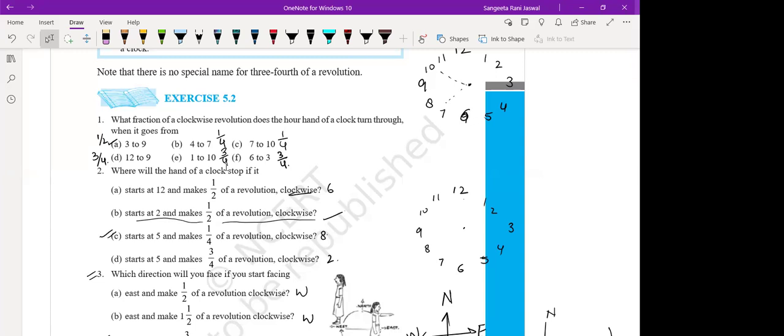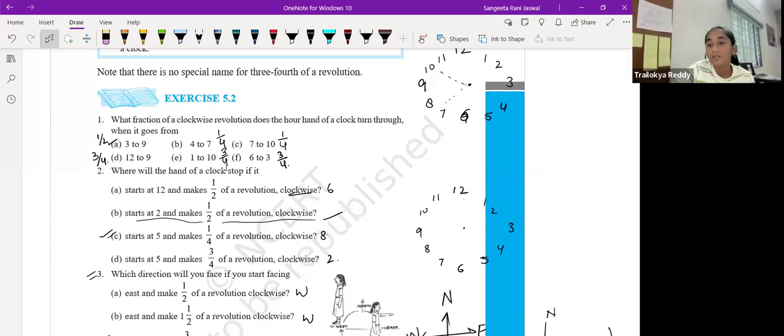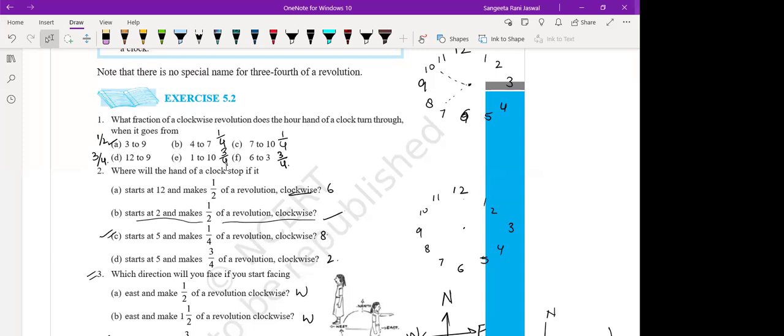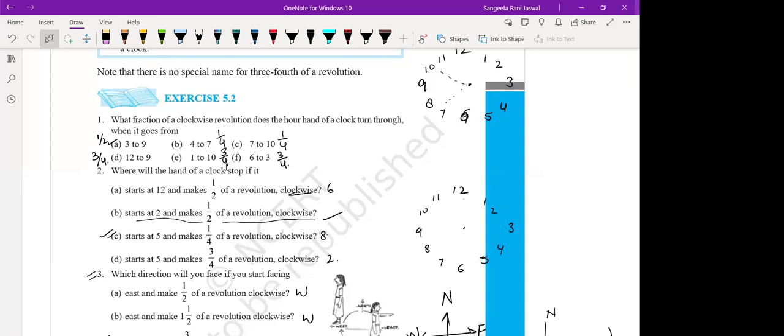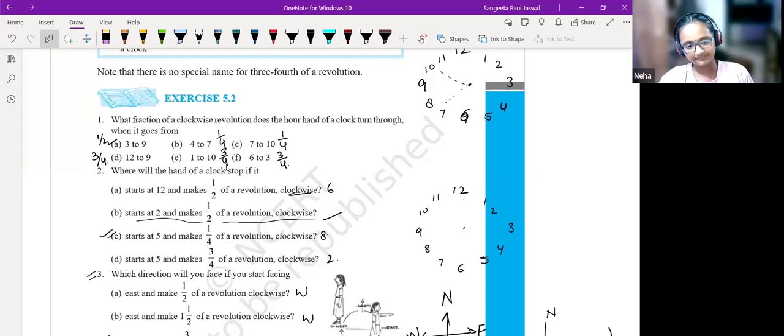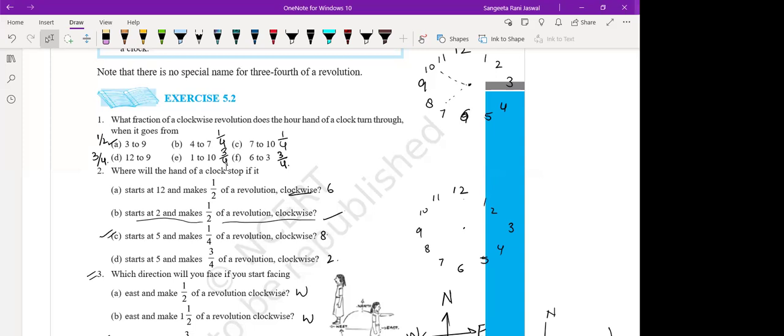Very nice. Adya, what is the straight angle? Ma'am, it is 180 degrees. Good. Trilokya, what is reflex angle? Ma'am, an angle which is more than 180 degrees. Yes, it is more than 180 degrees and less than 360 degrees. So that's reflex angle. Neha, what is complete angle? Ma'am, full 360 degrees. Full 360-degree angle is complete angle.